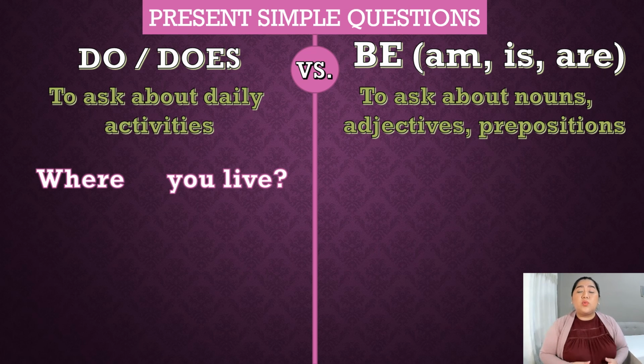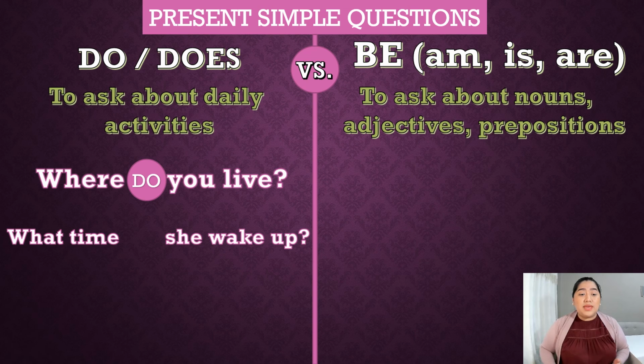The first one, where do you live? You remember? Which is the correct auxiliary here? Do or does? Well, we learned that we use I, you, we, they, and plural nouns with do. This is where do you live. Or maybe, what time does she wake up? You remember that? Of course. We use he, she, it in the singular noun with the auxiliary does. So what time does she wake up?